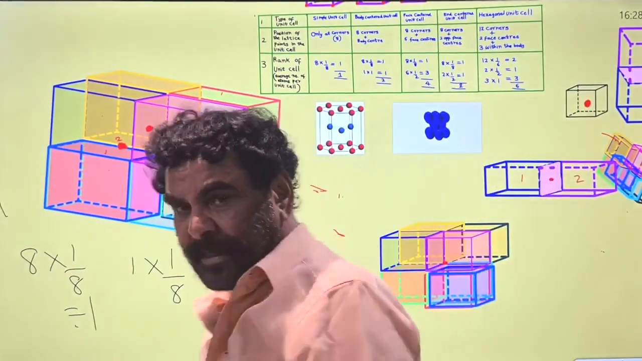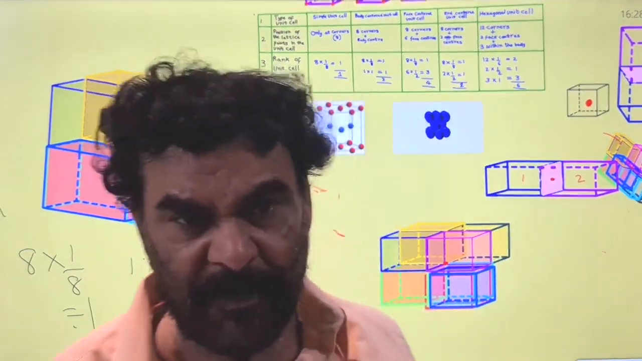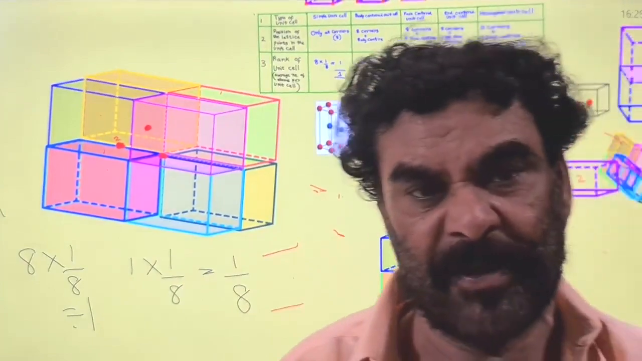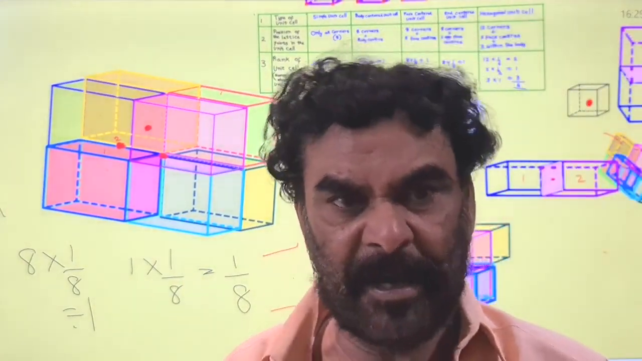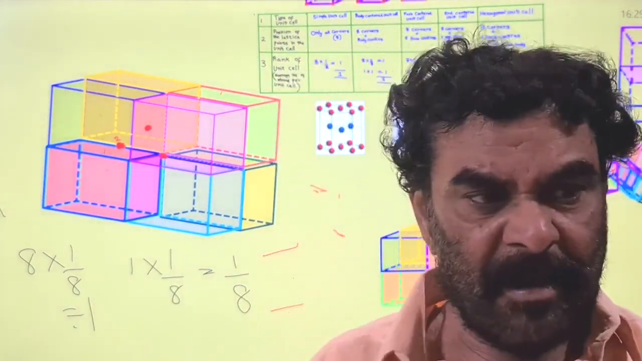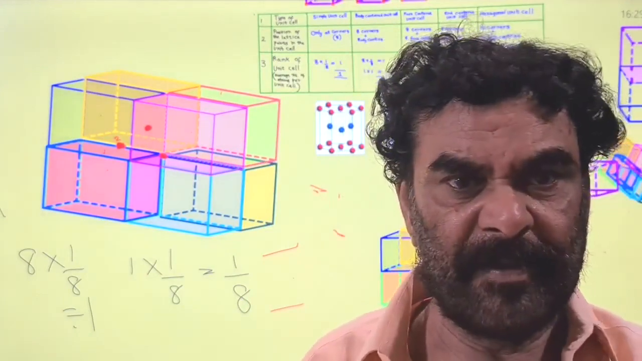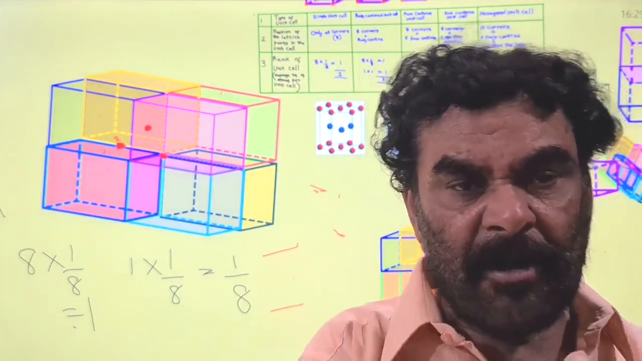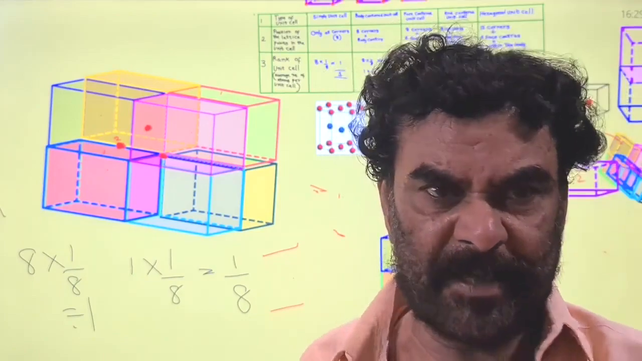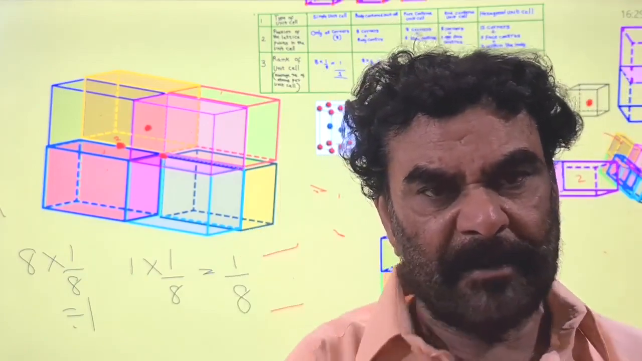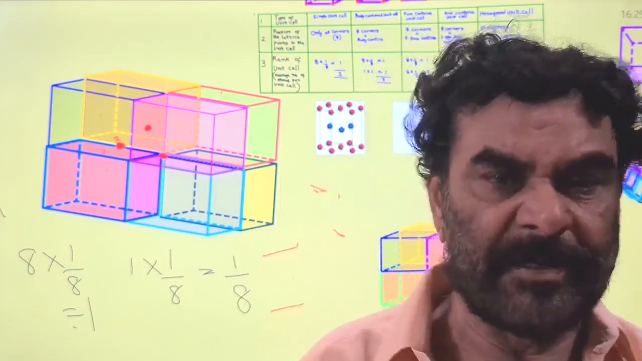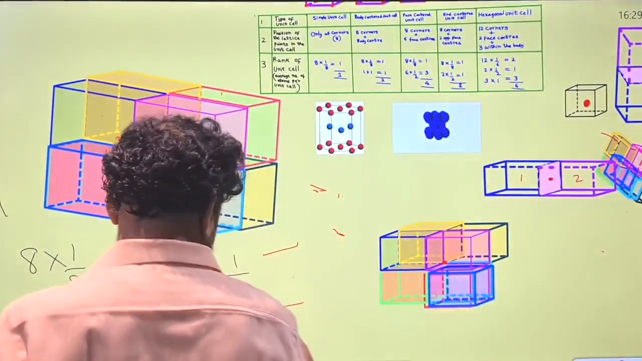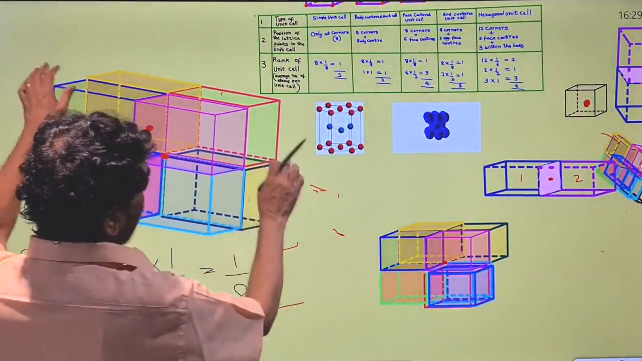Based on this, the average number of atoms that are required for the formation of each unit cell can be determined. That is called the rank of the unit cell: the number of atoms or lattice points that are contributing to the unit cell. First, let me take the